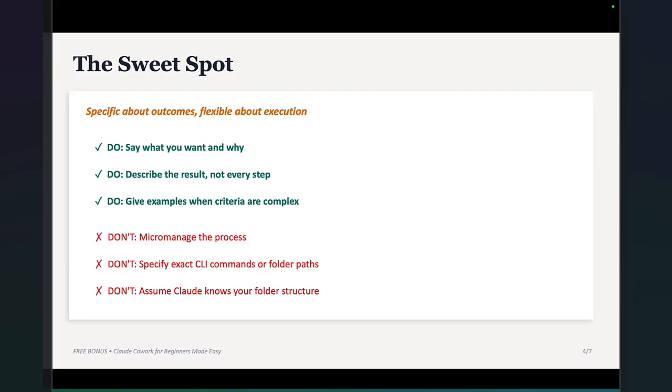But you should also not assume that Claude knows your entire folder structure, right? So there's a sweet spot there, and the best way to think about it is maybe if you have a new employee, an intern who has been there for a few days, you still need to give them a good amount of instructions, right? And maybe also tell it about the folder structure. But you also don't need to micromanage it, and you don't need to tell it all about that. Like it will be able to derive from the context, right? And it also just depends on if you have given the right amount of context beforehand, it will also be better able to think about those smaller aspects of it.